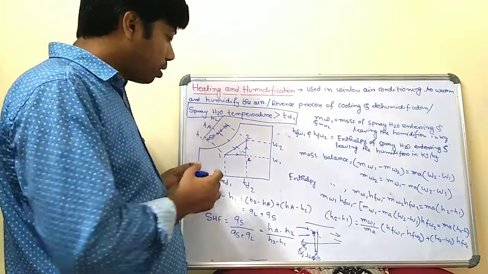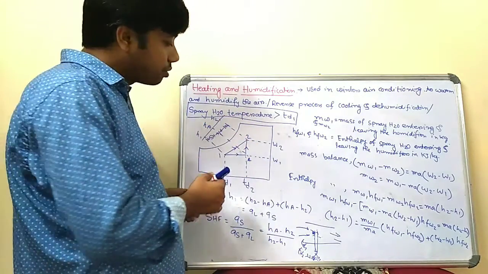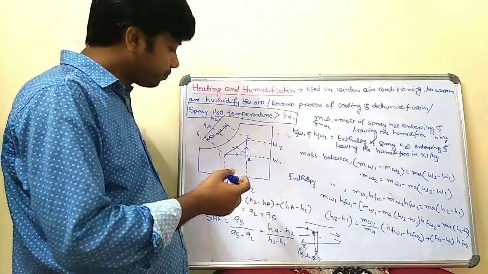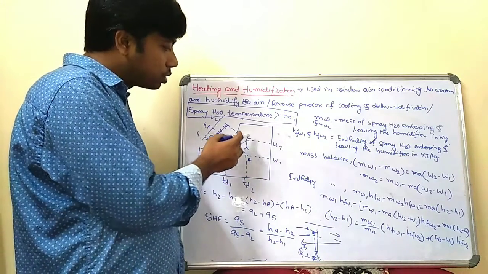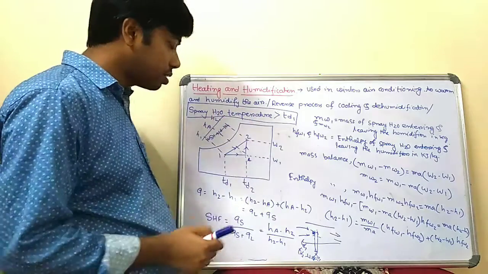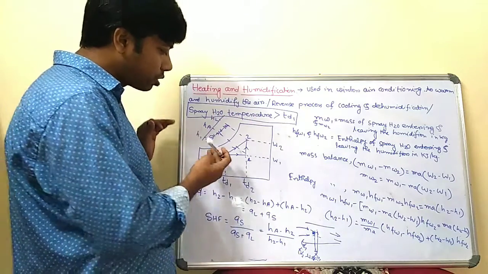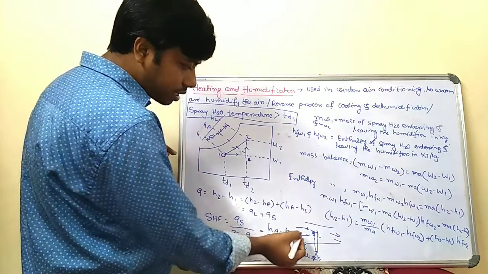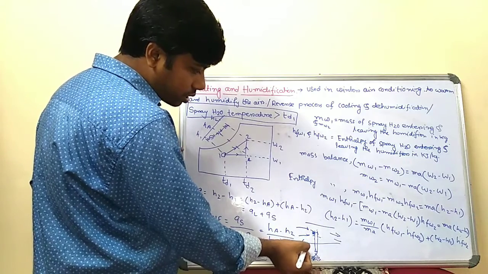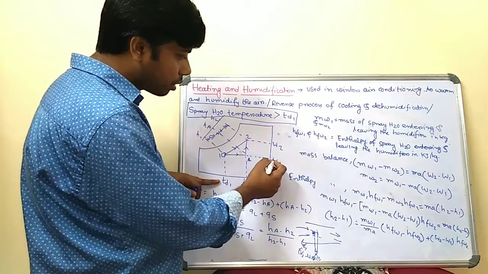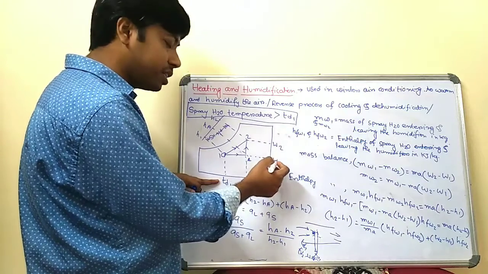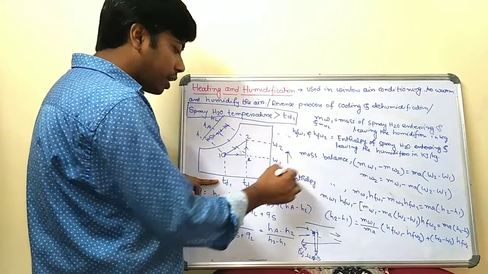Now, this is a psychrometric chart. As you see, this is a psychrometric process also. As you know, 1 to 2 is your heating and humidification process. State 1 is where the air enters at that particular condition: dry bulb temperature TD1 and corresponding specific humidity W1.